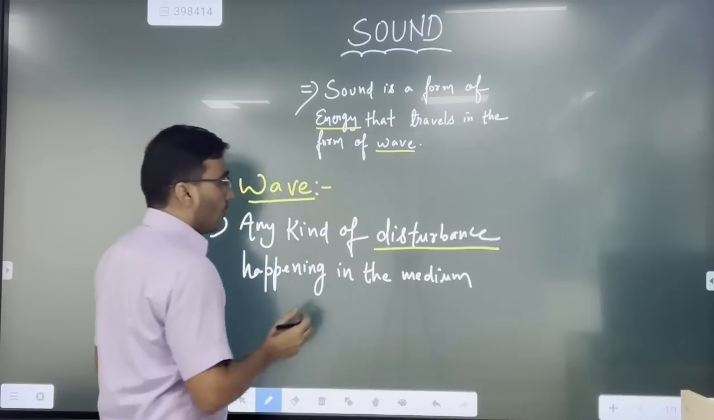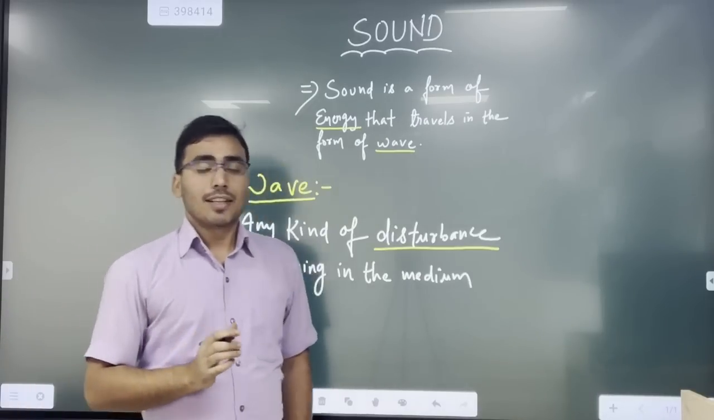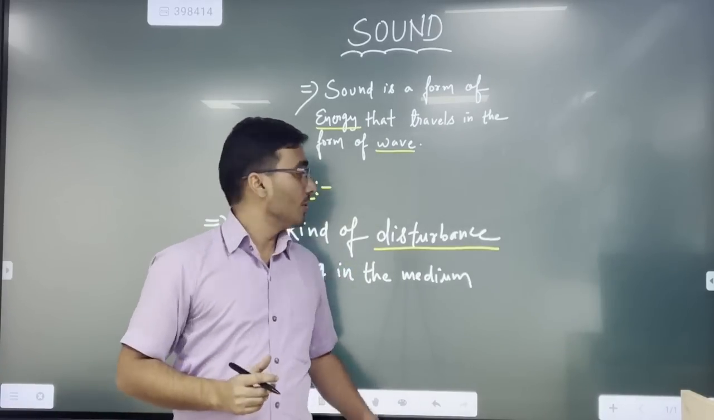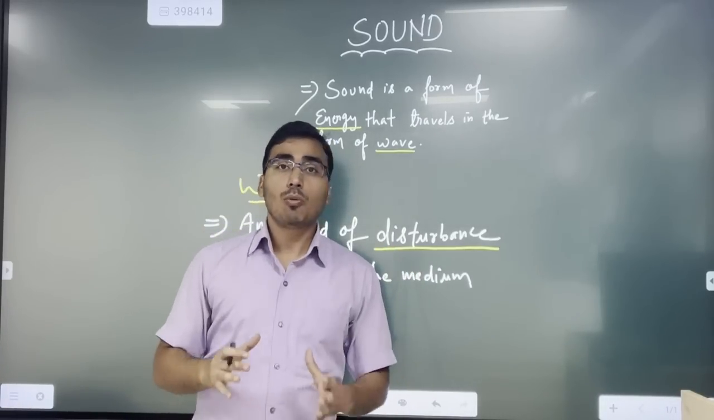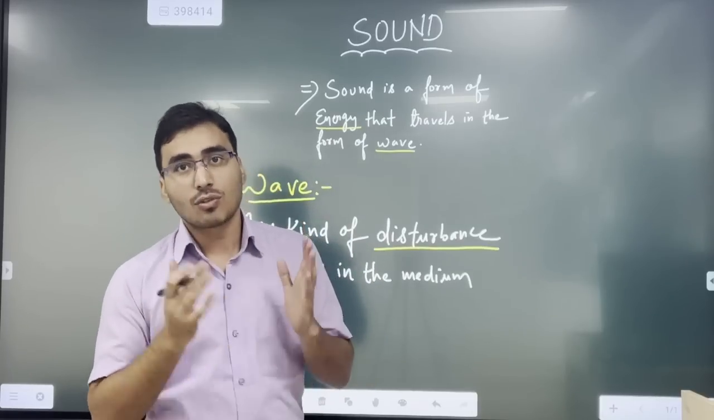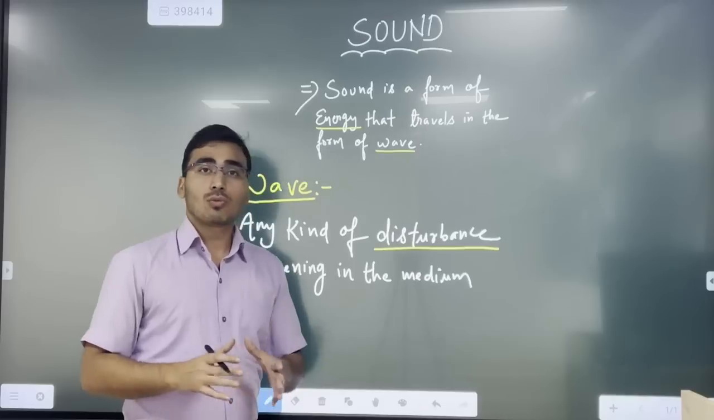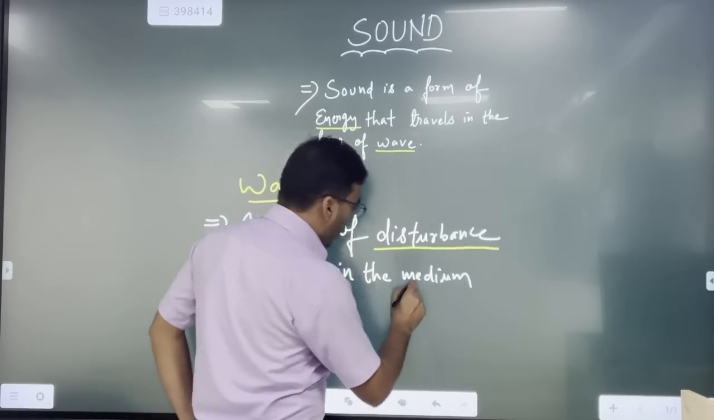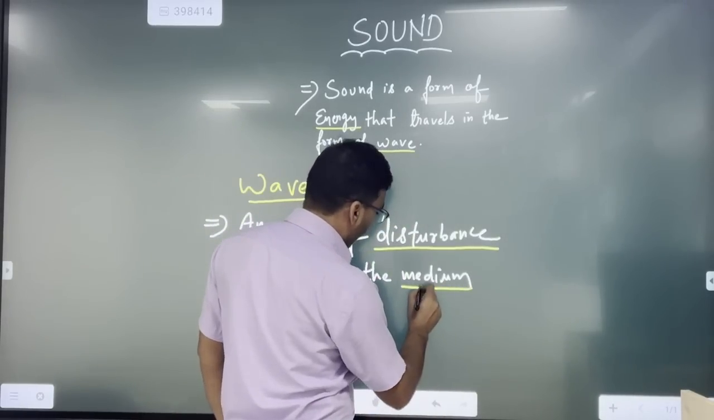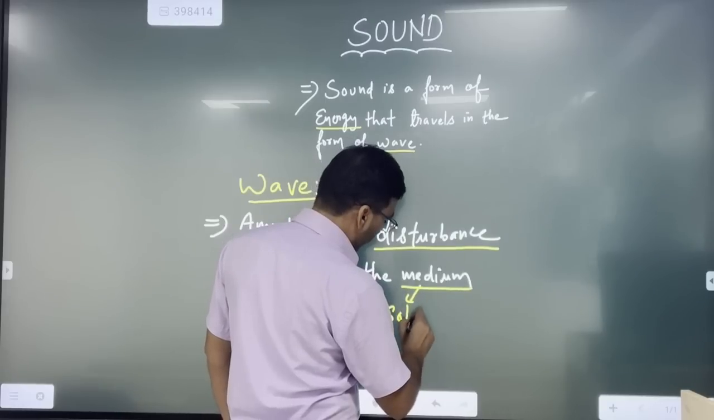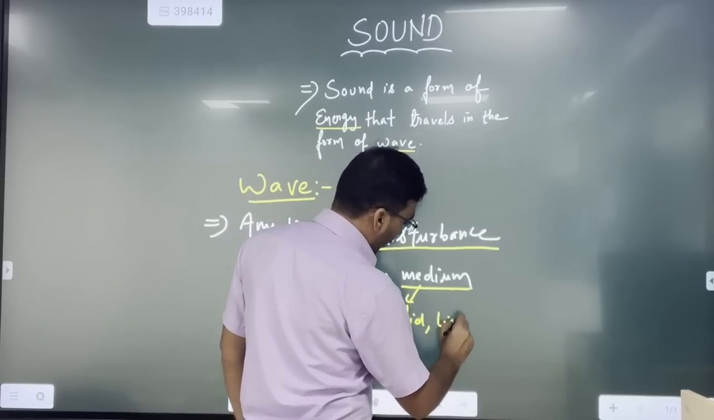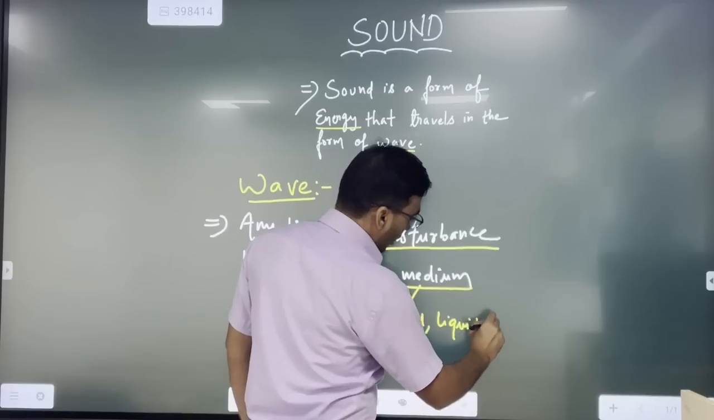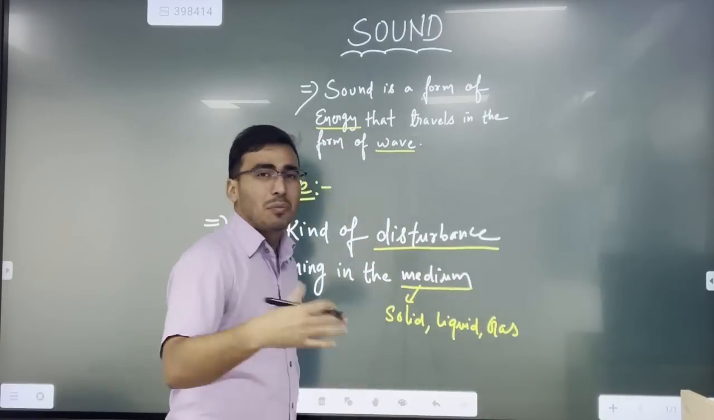Now the most important part, beyond the definition, is to understand what the disturbance is and how many types of disturbance there are. That is, what is the pattern of the disturbance that is happening? That is very important to understand. And we know about the medium. We have different mediums like solid, liquid, gas, plasma, and Bose-Einstein condensate.